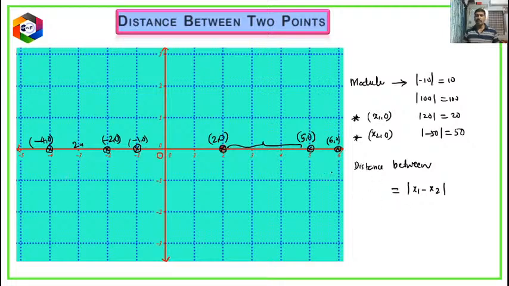I think, children, if 2 points both lie on the x-axis, one is x1 comma 0 and another one is x2 comma 0, then the distance between the 2 points is modulus of x1 minus x2. So now quickly let us revise the next one.